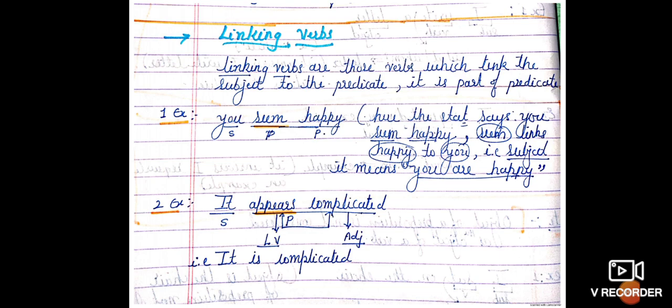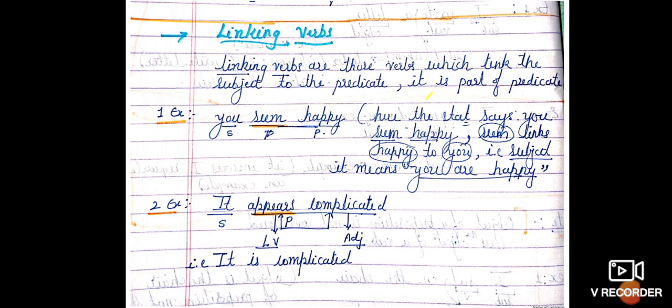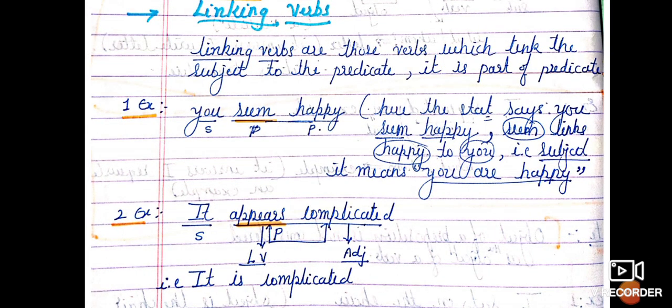Okay, so now let us see another type of verb, that is the linking verb. Linking verbs are those verbs which link the subject to the predicate. It itself is a part of the predicate. See the first example. You seem happy, right? So seem is linking the subject to the predicate. You is the subject here, seem happy is the predicate, wherein seem plays as a linking verb. So you can see that seem is linking you and happy.